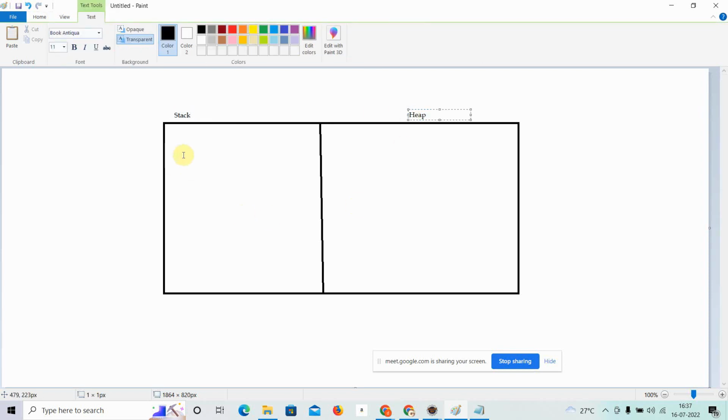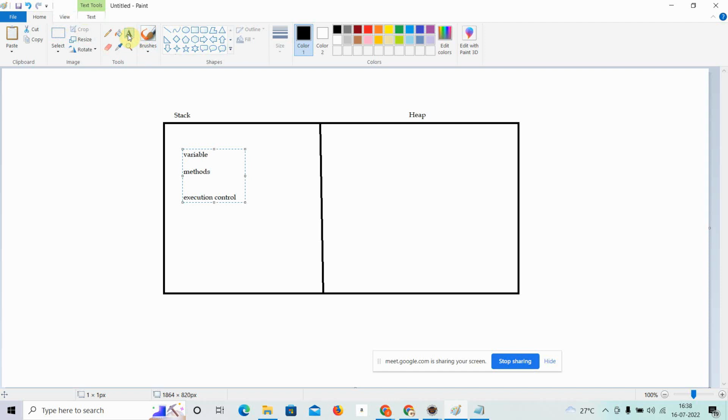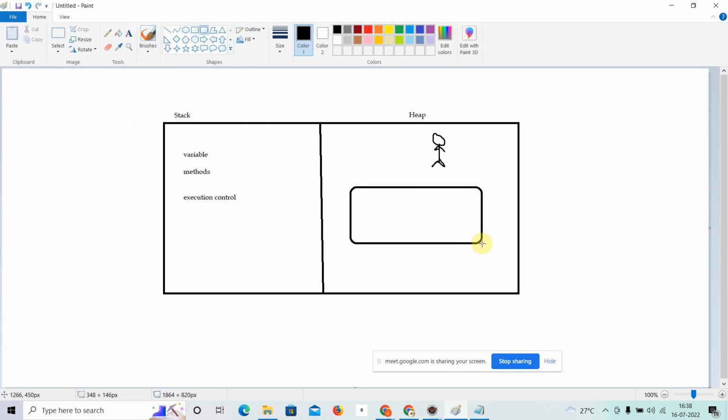And we know that variables and methods, or finally the execution control, will be in the stack. But in the heap we have the real entity, that means the object, which will take the space and which will perform the actual action. We know about this till now. So now, if string is an object, where will it stay, what will it do? Guys, string will create one more space in your heap. It is known as the string constant pool. It will be reserved whenever you create a string.